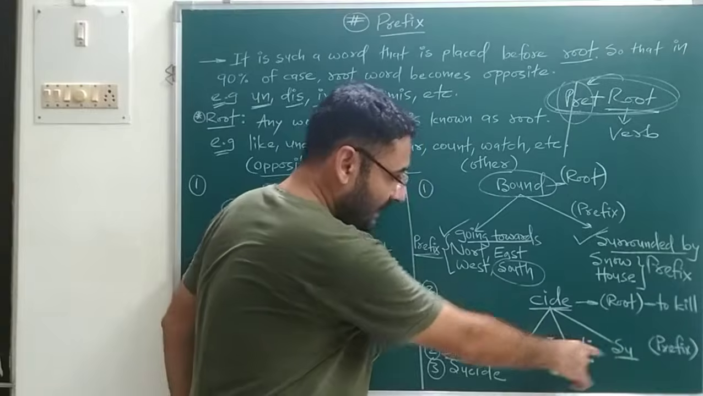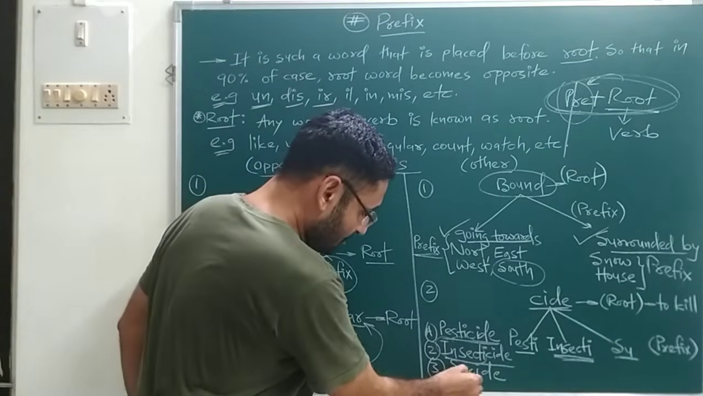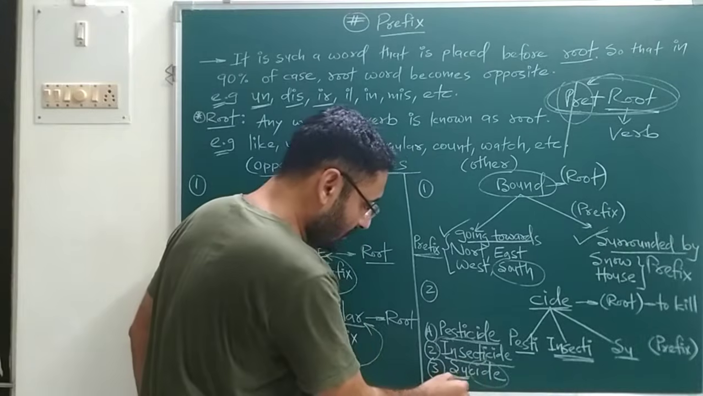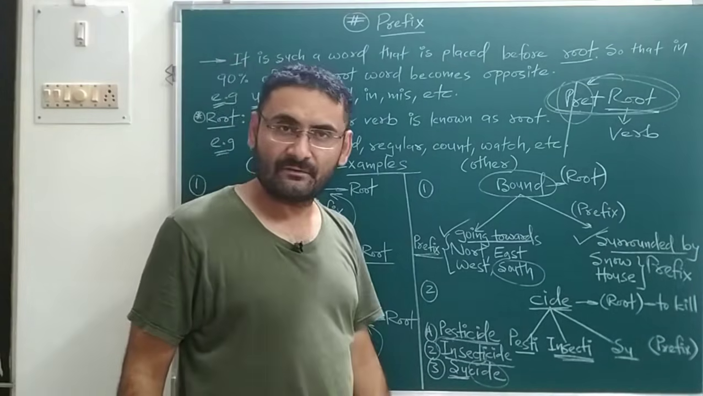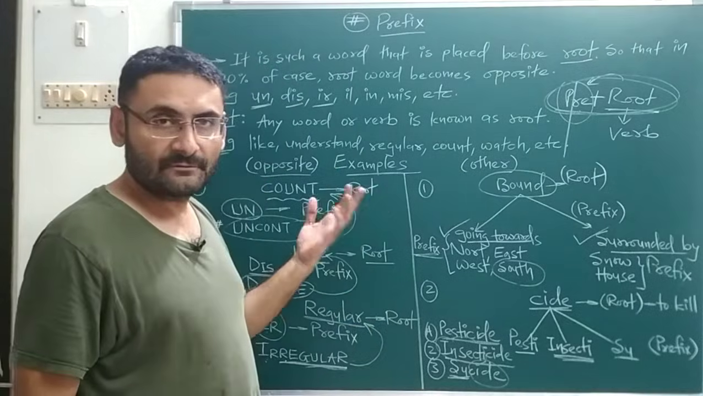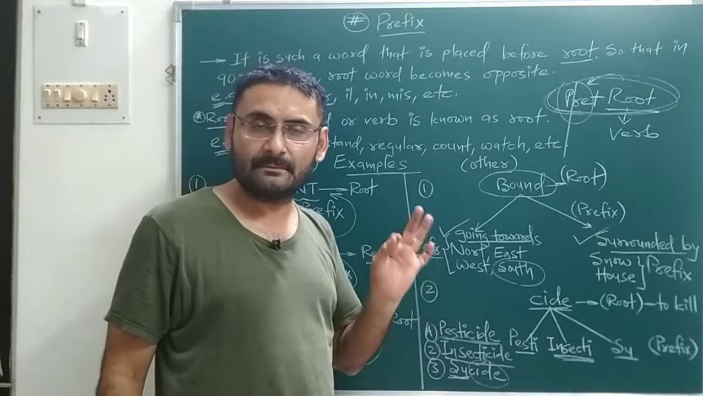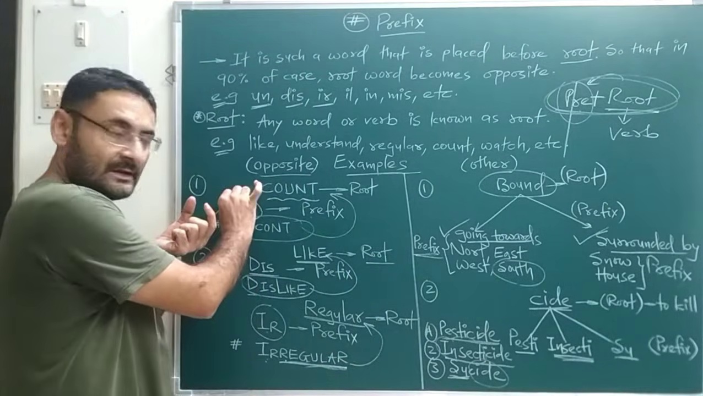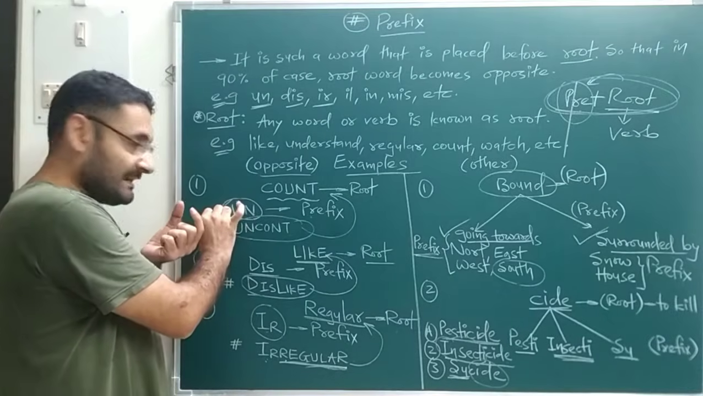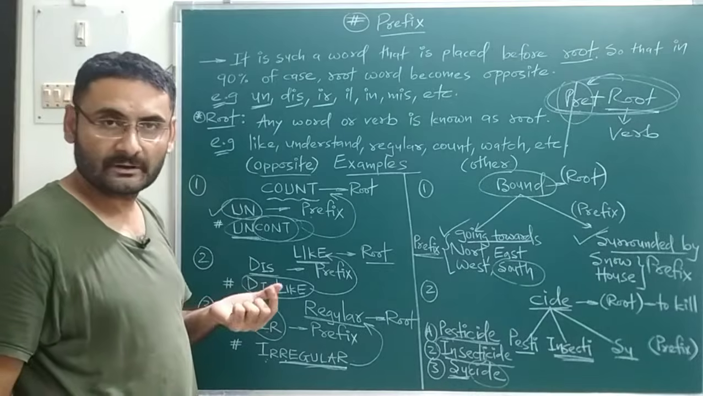Okay. Last is su. That is what? That is your prefix. So I will write that su before the root word. So suicide. Suicide means what? We are killing ourselves. So these are the examples of prefix. In short, you should remember one thing only in prefix, that it is such a word that is placed before the root word. That is your root word.